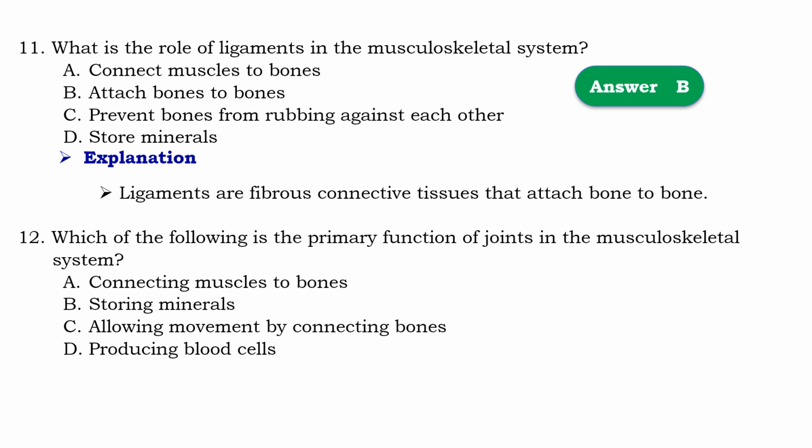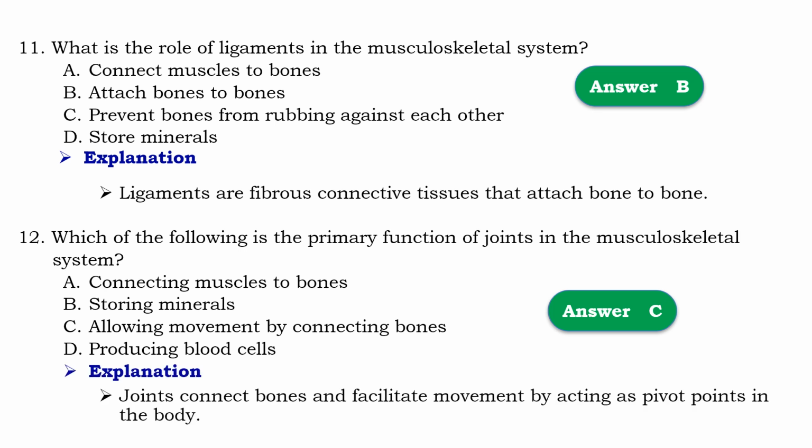Question number 12. Which of the following is primary function of joints in musculoskeletal system? የጡንቻና አጥንቶች ስርዓት ውስጥ ዋነኛው የጆይንትስ ወይ ደግሞ የመገጣጠሚያ ስራዎች የምንላቸው ከሚከተሉት የትኛው ነው ይላል። So that should be C, allowing movement by connecting bones.